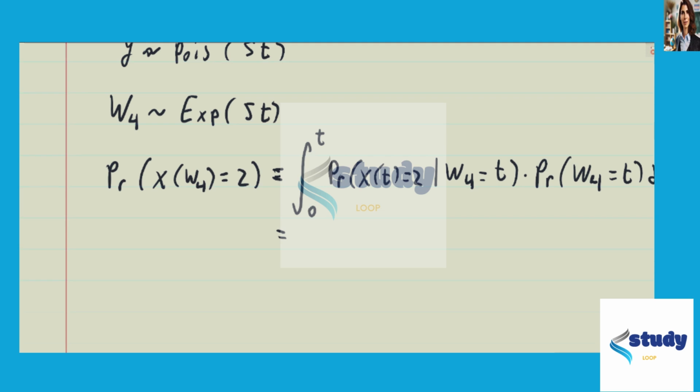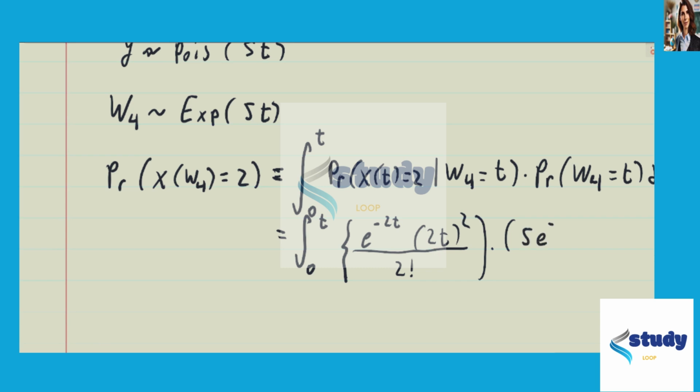Now, using the exponential PDF and using the PDF for a Poisson process, we'd have that this is going to be the integral from 0 to t of, that first term becomes e to the power of negative 2t times 2t squared over 2 factorial, and the second term from the exponential becomes 5e to the power of negative 5t dt.